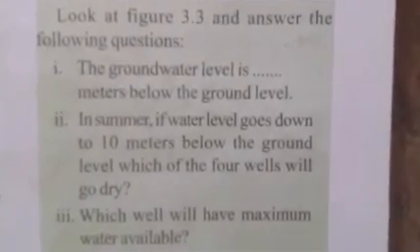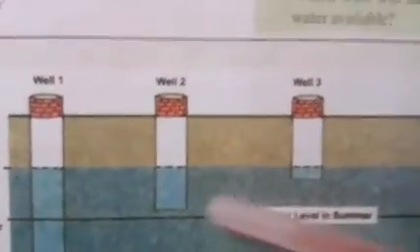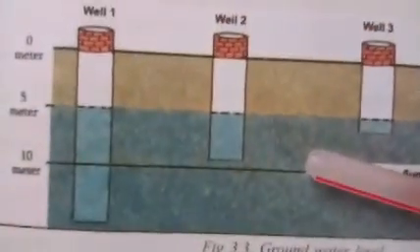So here is a box. In this box some questions are given based on this diagram. So you must find out the answers to these questions. Write the answers to these questions looking at this picture. Okay?